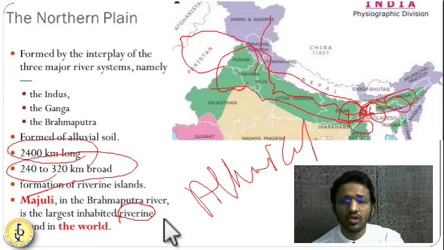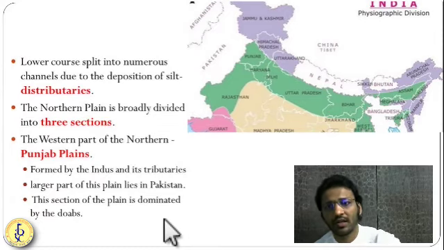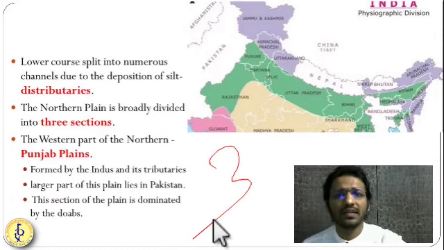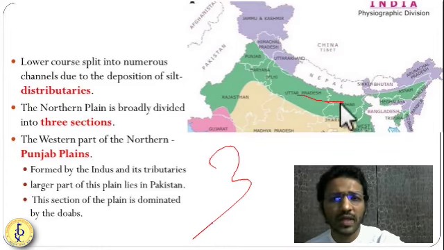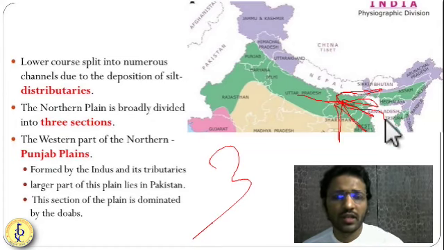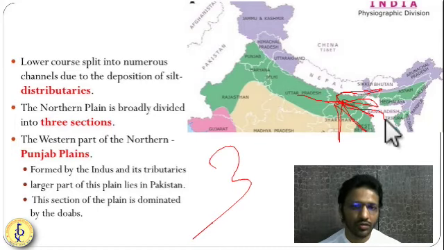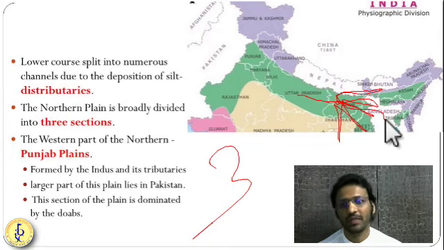These plains have three important parts. Getting it? They are divided into three parts. As these rivers are coming down, because of their sediments, they disturb their own course and get divided into small streams. They are known as distributaries. We are going to learn these things when I come to Hyderabad, and we will see them in the various landform chapters.